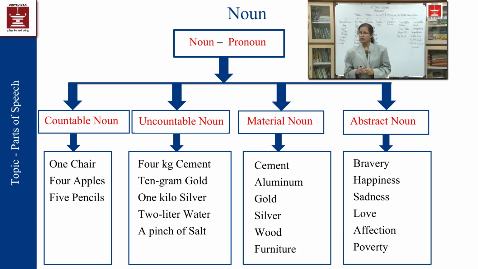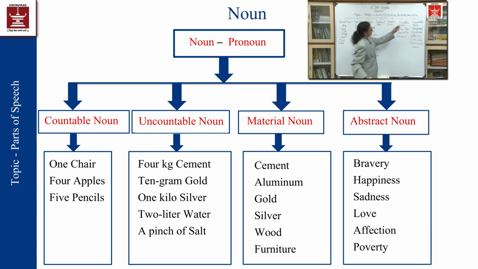Each and every granule you can't count. That will be called as uncountable noun. Even each and every drop of water, you can't count it. So that will be called as uncountable noun. So into some kind of measures you'll have to put it, and then you can count it, isn't it? That is why originally it is called as uncountable nouns.